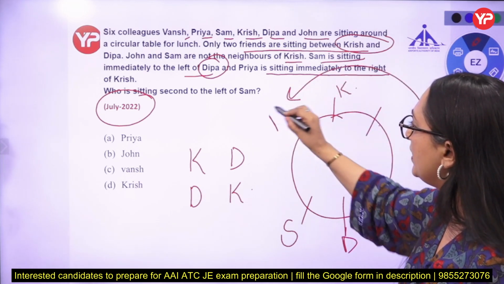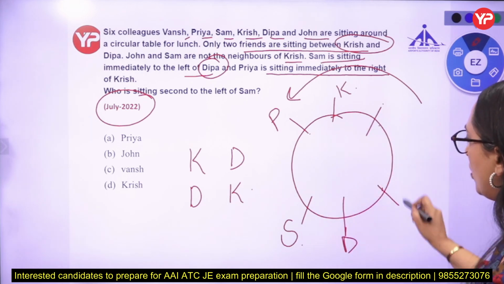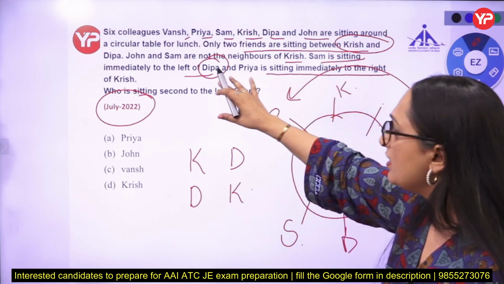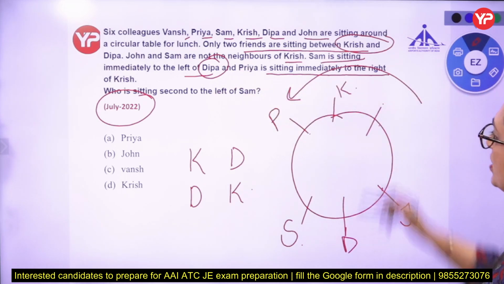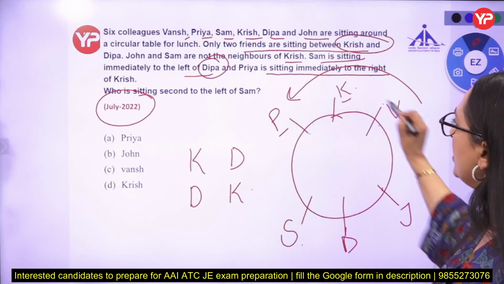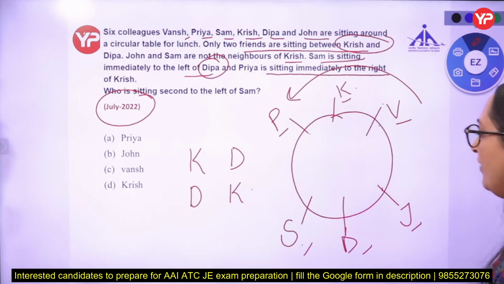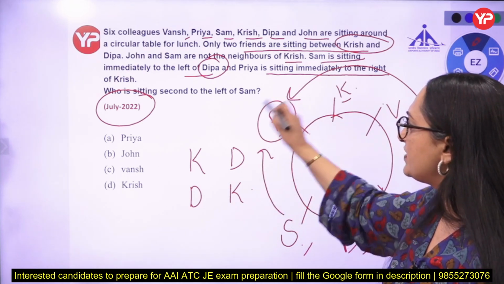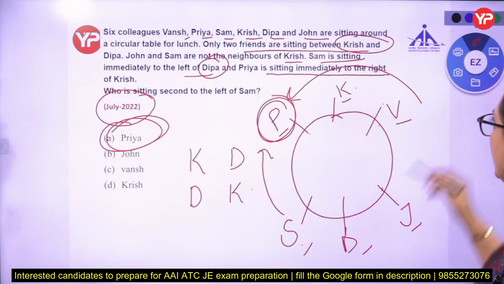So this is Priya, and we are left with John and Sam, who are not immediate neighbors of Krish. So Sam is here, and John should not be here because John and Sam are not neighbors of Krish. So we are left with John, so John is here. So Vansh, and this is the final arrangement: Priya, Krish, Vansh, John, Deepa and Sam. So who is sitting to the left of Sam? Left of Sam is Priya. So the answer of this one is Priya. Clear?